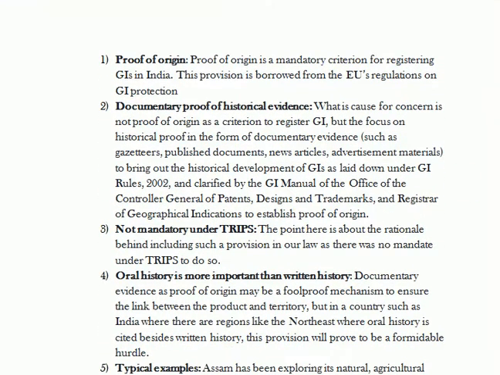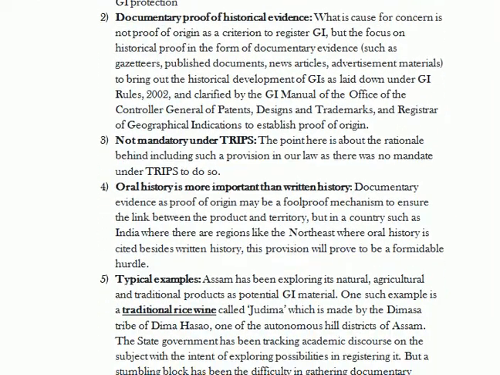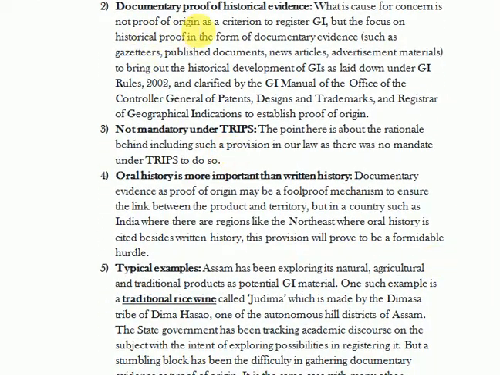The second thing is that whatever proof of origin is needed, for that purpose we need documentary proof of the historical evidence. That means to register some product as GI under the GI Act, we need documentary proof, not oral proof, documentary proof of the historical evidence. Then only that product will be registered under GI.